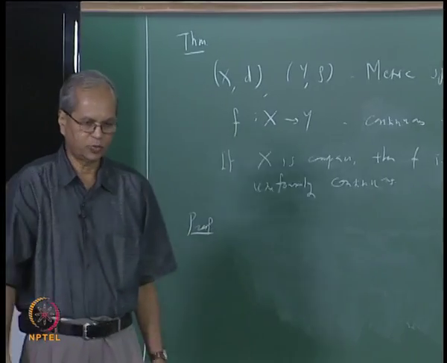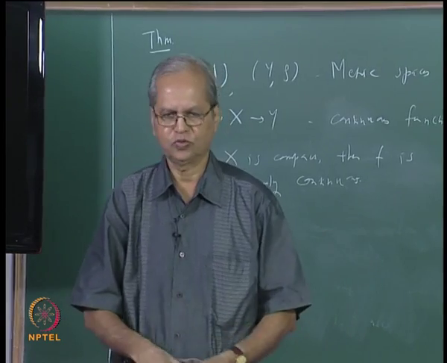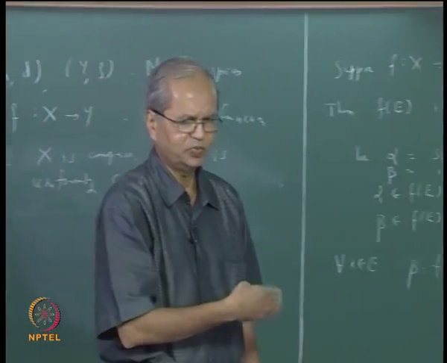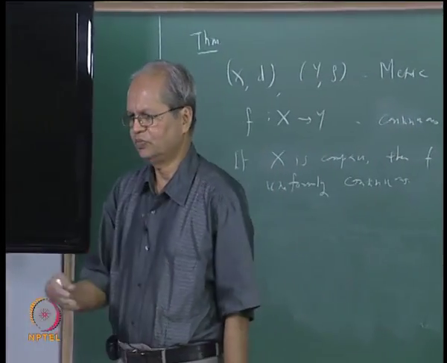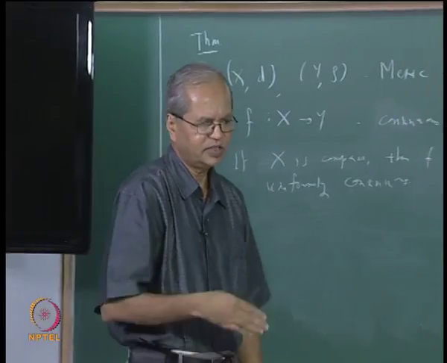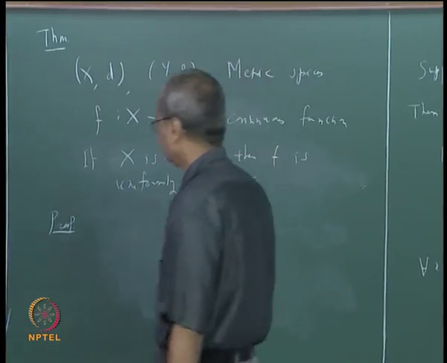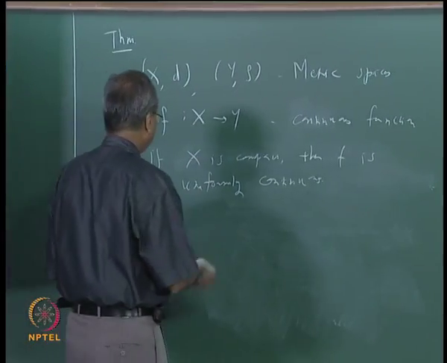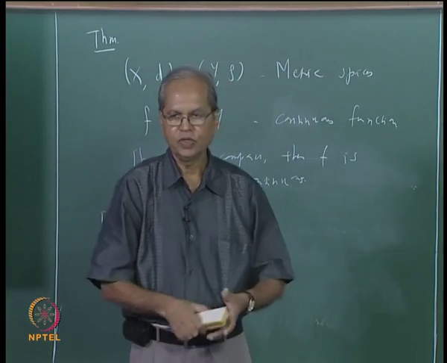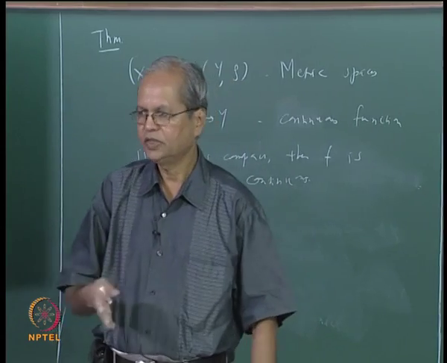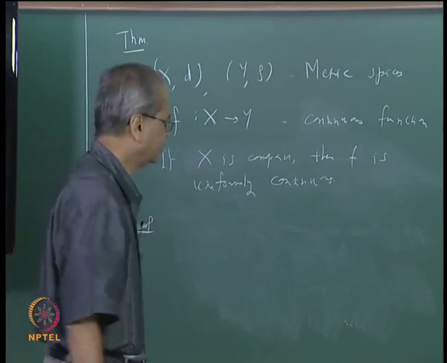There are several ways of proceeding with the proof. In fact, there are many known proofs of this theorem. I shall now discuss the proof which is given in Rudin, and when I give you the next problem sheet, there I shall give you certain steps of other proofs as exercises. Anyway, what needs to be proved to show that f is uniformly continuous? That given any epsilon, there should exist some delta which is independent of x. That is what we need to prove. So let us start with that.